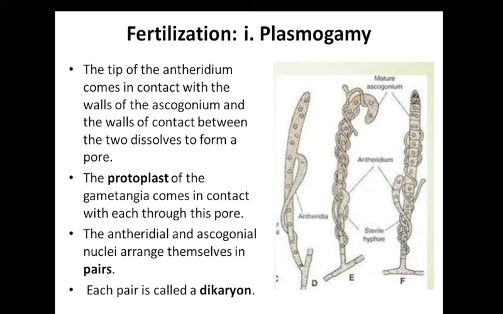The antheridial and ascogonial nuclei arrange themselves in pairs, and this pair is known as a dikaryon. So in higher fungi, we always find a dikaryotic phase. Why? Here karyogamy is delayed. It never happens immediately after the plasmogamy. They remain as a pair, but their fusion is delayed. So this pair of nuclei is known as a dikaryon, and the phase is known as the dikaryotic phase.